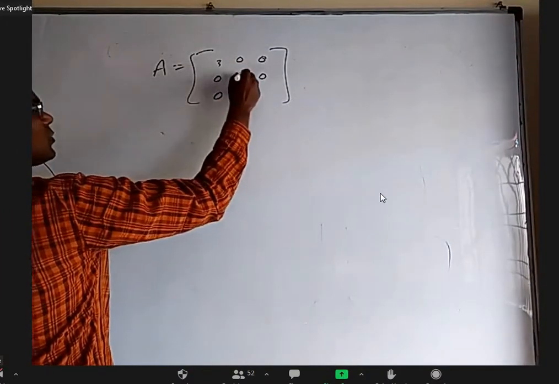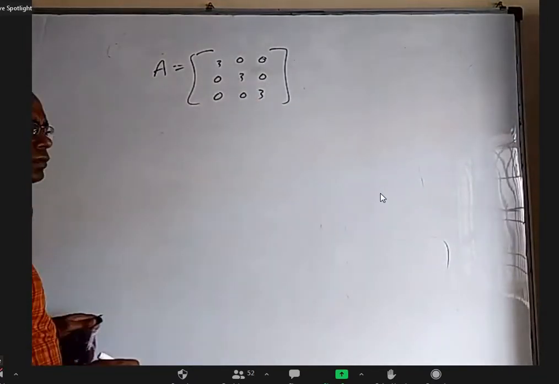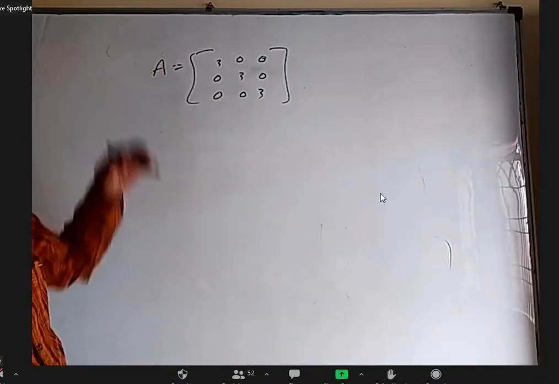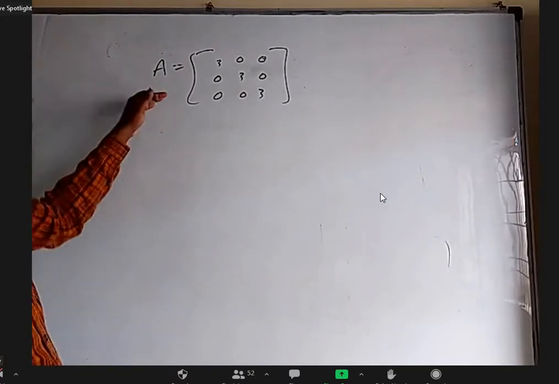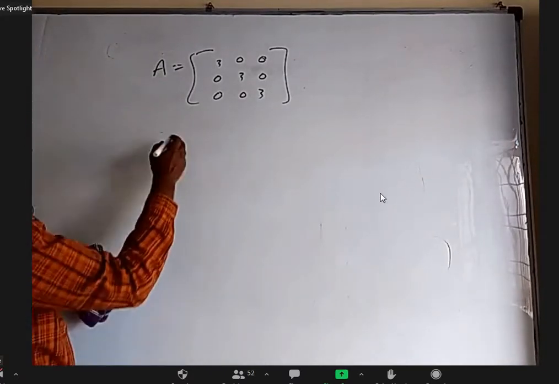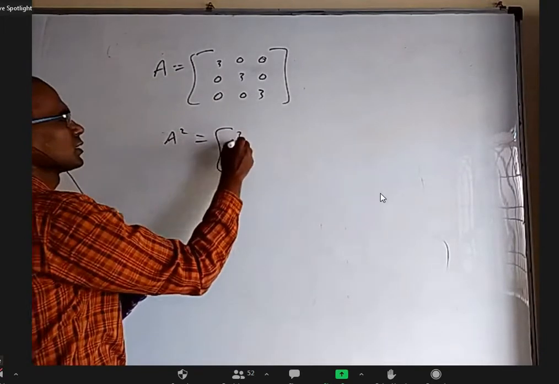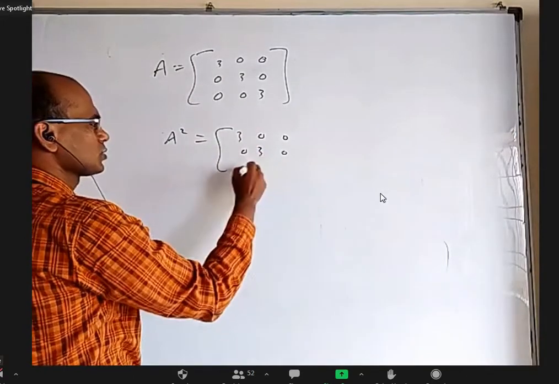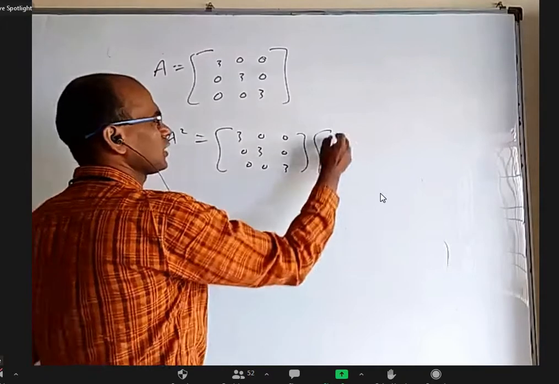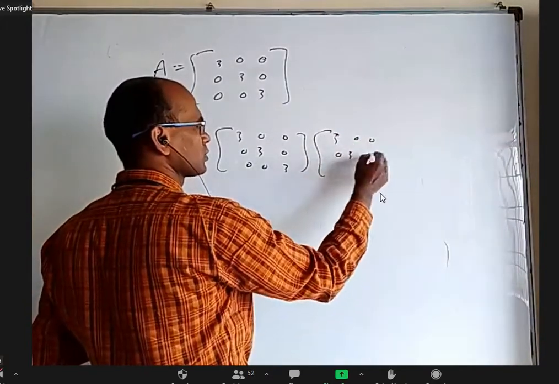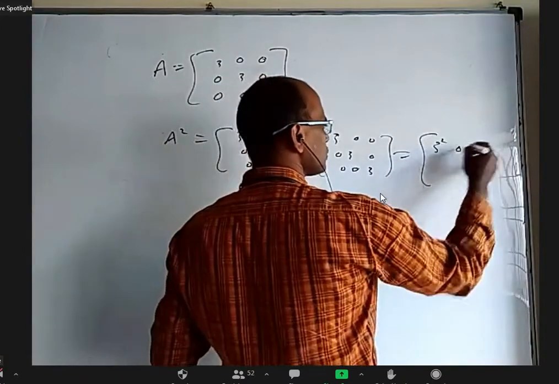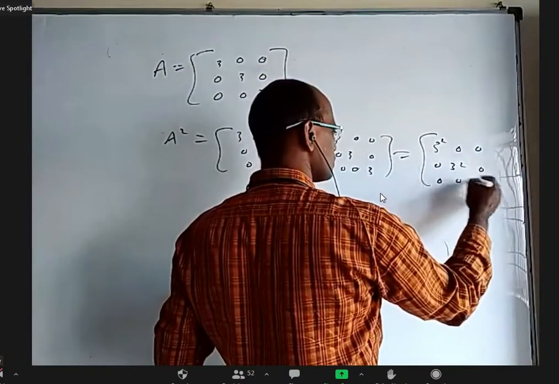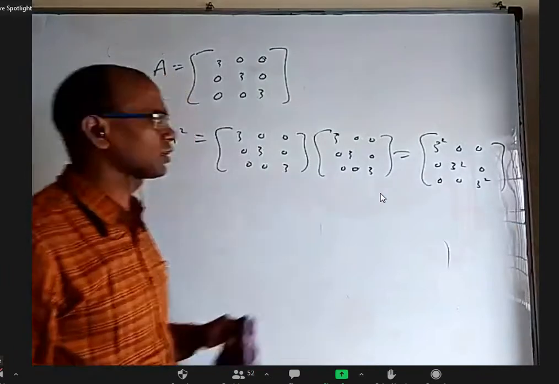Sir, can it come to power 4, sir, or only till square? No, it will come power n, I'm saying. Okay, sir. But in this question, they want A power 4, so you simply find A square first. 3 0 0, 0 3 0, 0 0 3, again 3 0 0, 0 3 0, 0 0 3, and write 3 square 0 0, 0 3 square 0, 0 0 3 square. You write 9 also, not an issue.